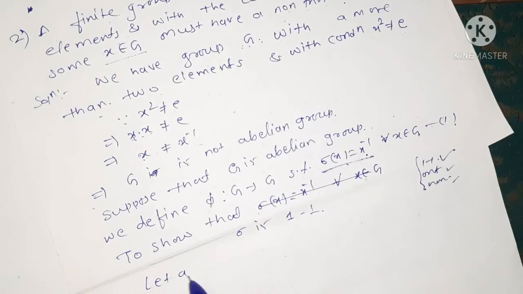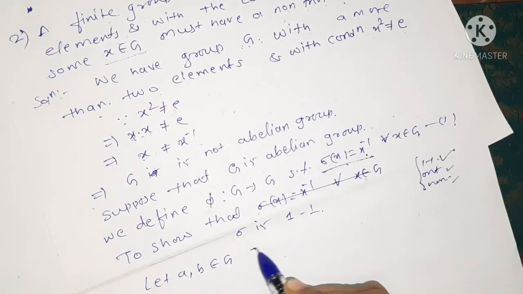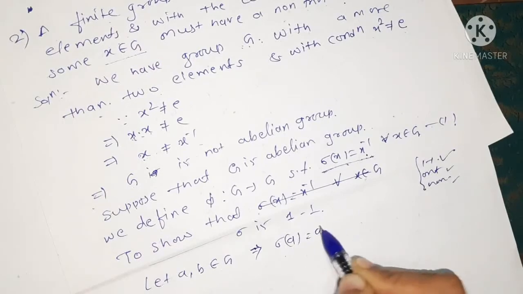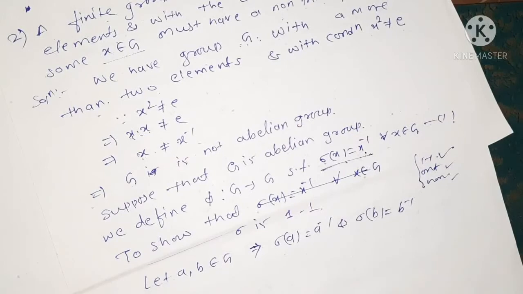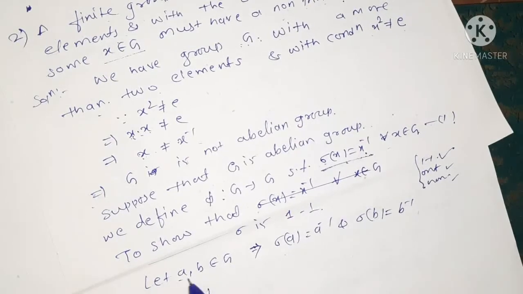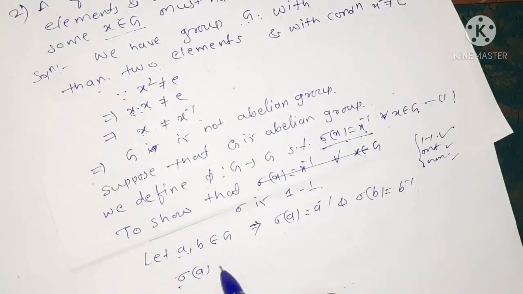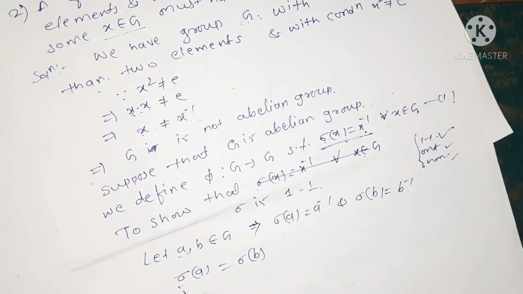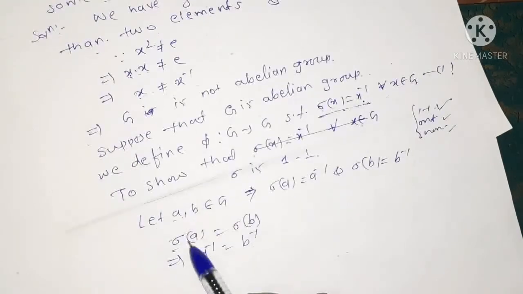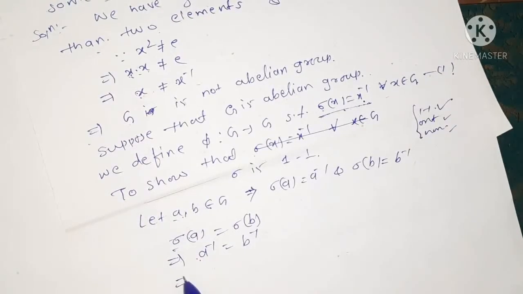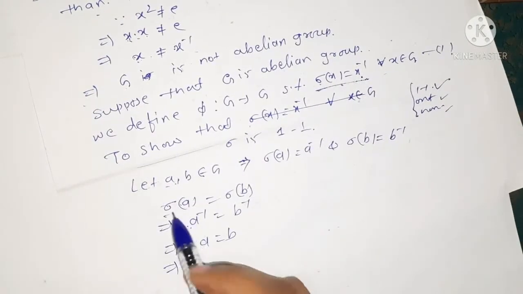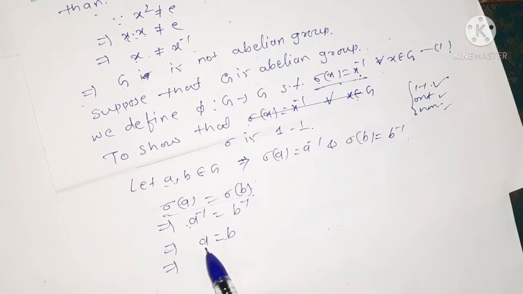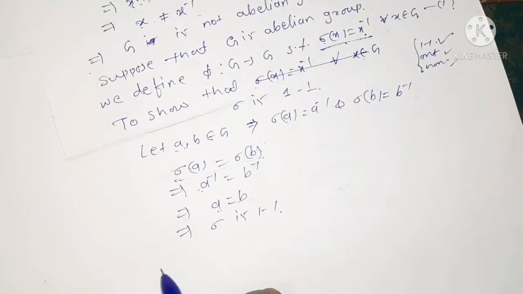For this we let any elements a, b belonging to G. Then sigma of a is equal to a inverse and sigma of b is equal to b inverse by the definition. We consider two elements such that their images are equal. Then a inverse is equal to b inverse by the definition of sigma, and a inverse equals b inverse implies a is equal to b. So sigma of a equals sigma of b implies a equals b. Therefore, sigma is a 1-1 mapping.